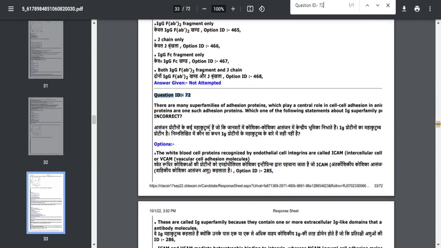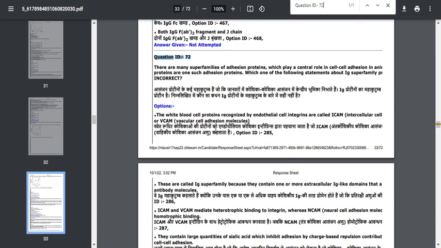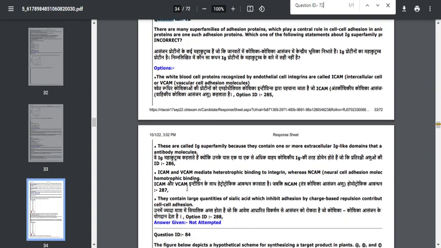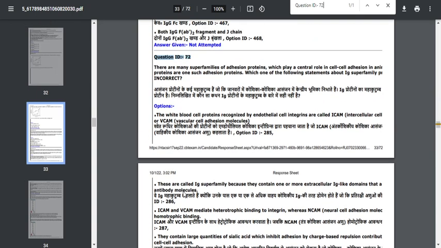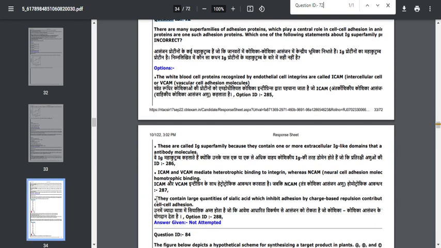Next, many students are demanding this particular question. Of course, they are asking for the incorrect statement, and this is a 4 mark question. So the incorrect option is that they contain a large quantity of sialic acid which inhibits adhesion by charge repulsion contribution. Of course, the Ig superfamily has sialic acid in the cell surface receptor. They are also playing a role, as sialic acid acts based on charge repulsion.